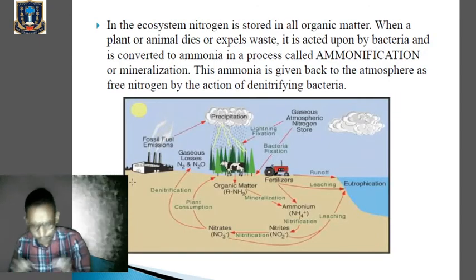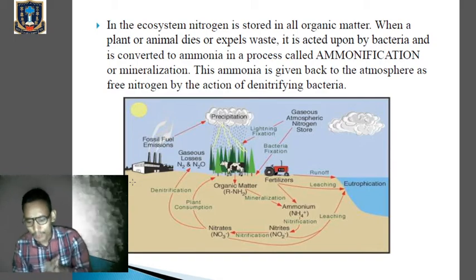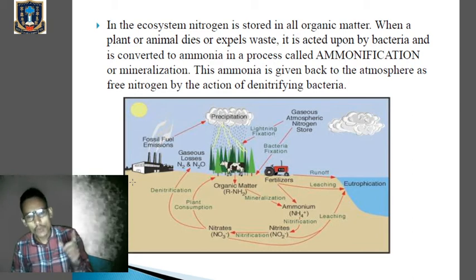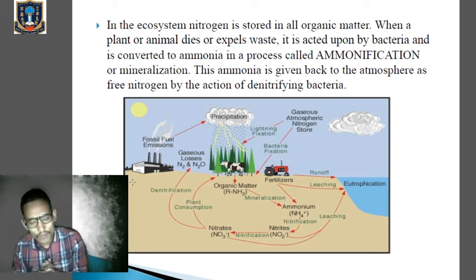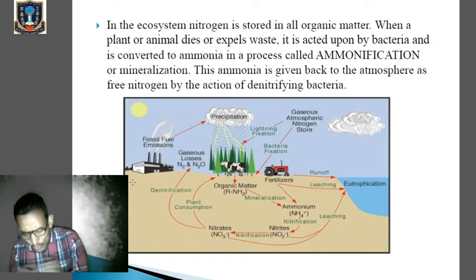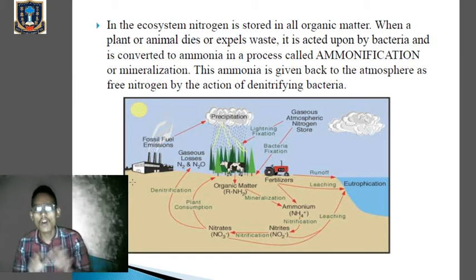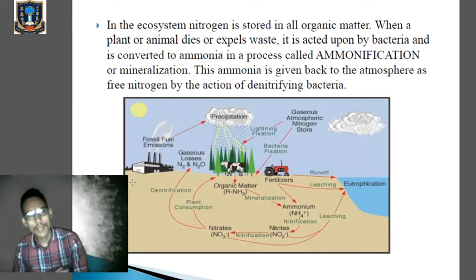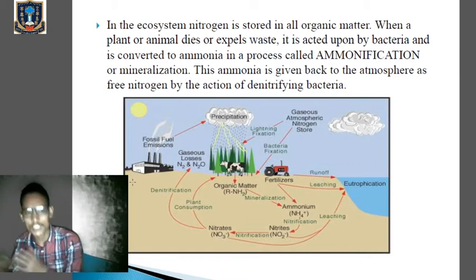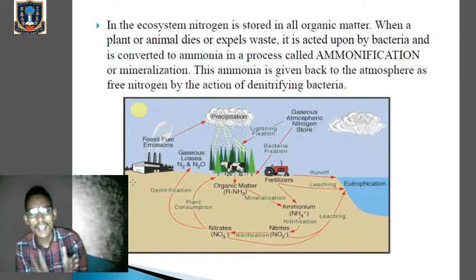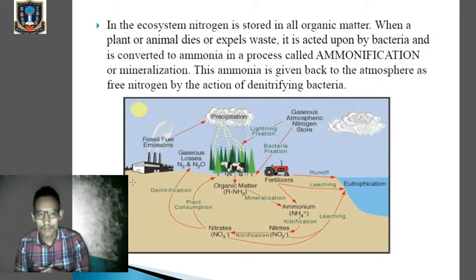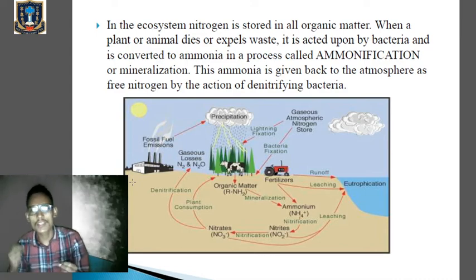Clear? Now, mainly plants use the nitrogen taken in order to make proteins. Animals, on the other hand, get their share of nitrogen by consuming living or dead organic matter. So in the ecosystem, nitrogen is stored in all the organic matter. When a plant or animal dies, or whenever these organisms expel their waste products or excreta, it is acted upon by bacteria, which convert this nitrogen into ammonium ion. This process is known as ammonification.